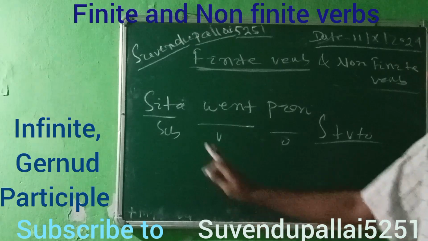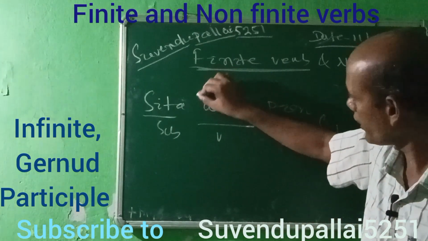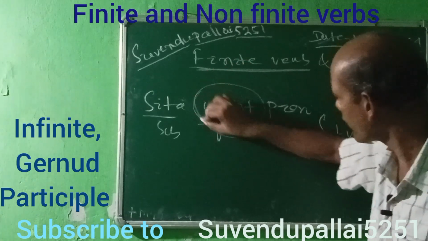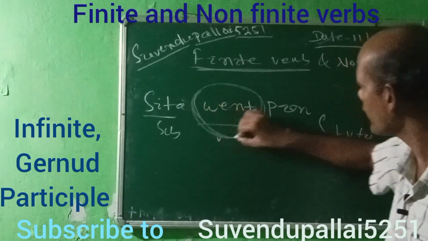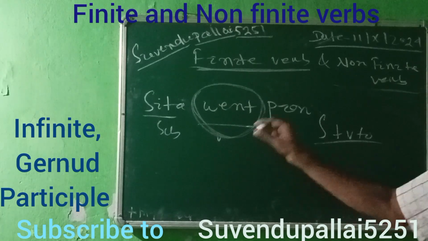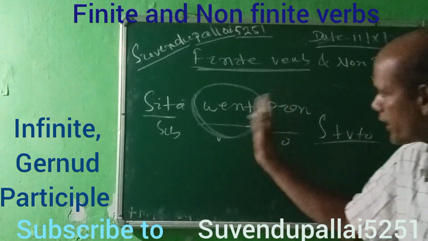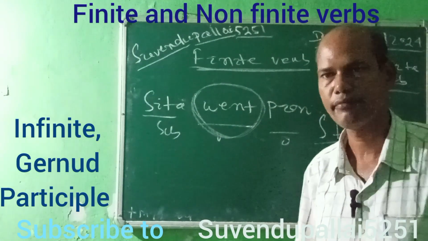Here went is the verb carrying the tense, indicating the simple past, subject plus second form of the verb, past simple, past indefinite. So here went is finite verb.